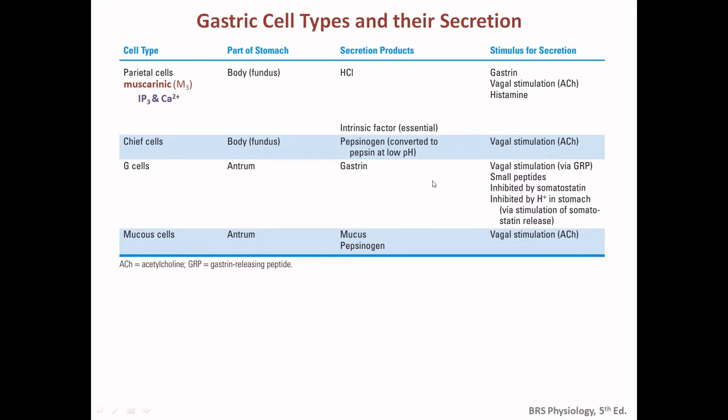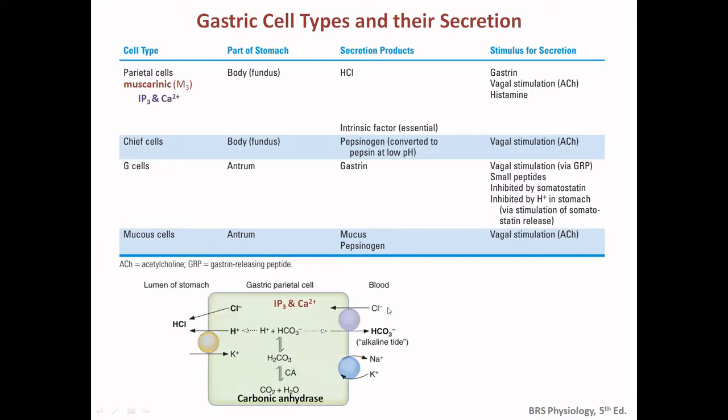For the G cell, gastrin stimulation is by vagal stimulation through GRP, small peptides, and it is inhibited, as we have discussed, by somatostatin as well as the low pH of the stomach. And for the mucous cell, mucus and pepsinogen are the secretory products, and it is stimulated by vagal stimulation. So this is the gastric parietal cells.